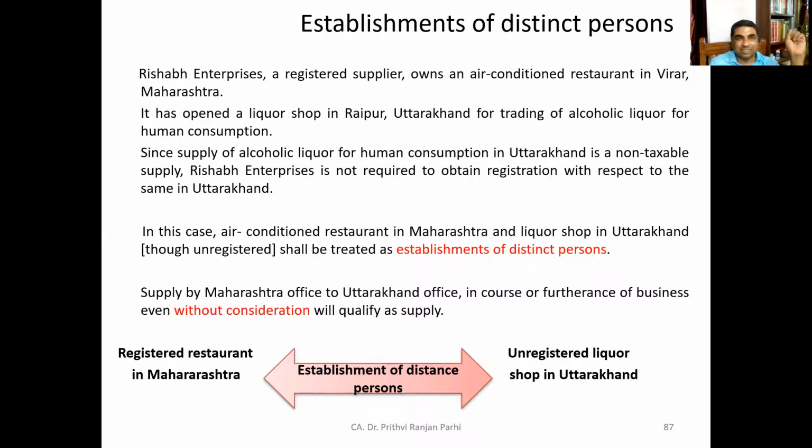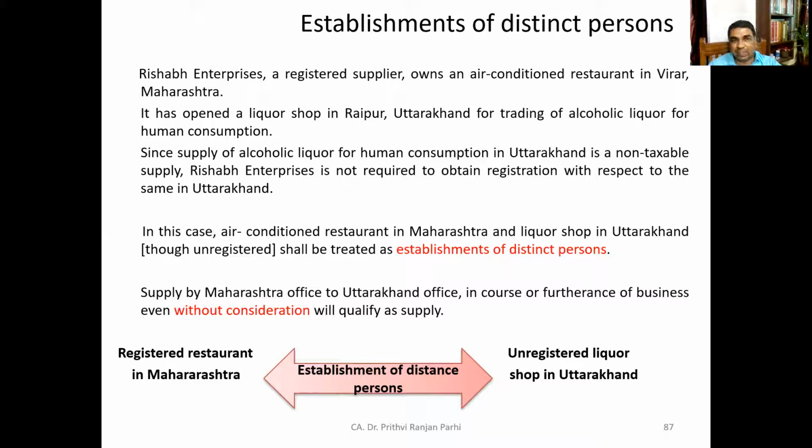Let us quickly see some example. Here the example is that a person who is a registered supplier owns an air conditioned restaurant in Maharashtra. He's having an AC restaurant, which means he is liable to be registered under GST. He has opened a liquor shop at Raipur, Uttarakhand, trading of alcoholic liquor for human consumption.